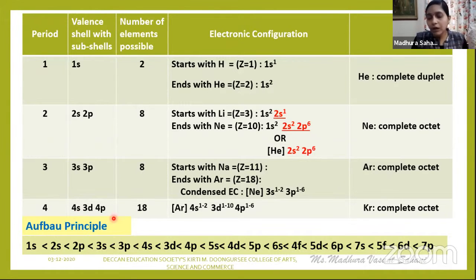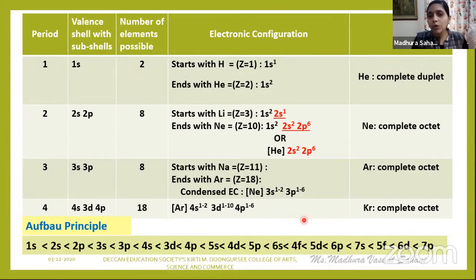If you take a sum of this, how many electrons are present in the fourth period? 18 electrons. Means how many elements are possible in the fourth period? 18 elements are possible. So again, you will mention its condensed electronic configuration as argon 4s1 to 2, 3d1 to 10, 4p1 to 6. So the fourth period ends with krypton with a completed octet.